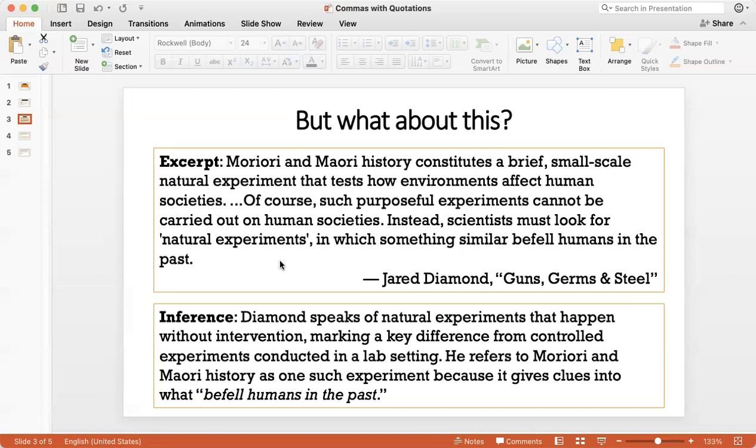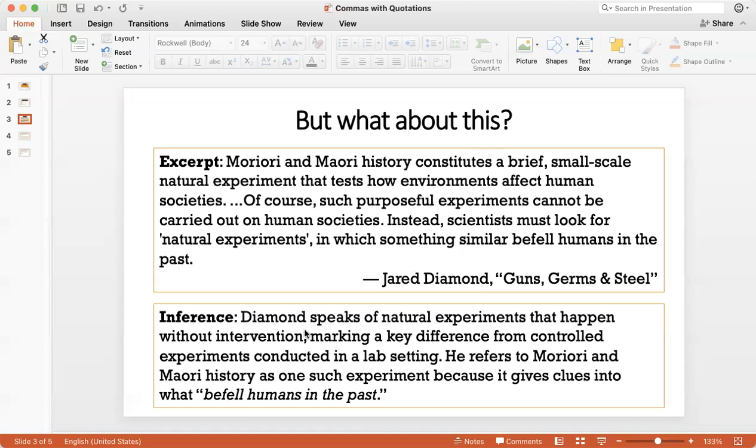So we can study how humans lived thousands of years ago by studying these societies, and that provides us a natural experiment. Because normally when you do an experiment, you have a control group and an experimental group, and you compare the two, right? But you can't do that with human societies, because you cannot run experiments on them. And so the Maori and Moriori history provides us a way to study human evolution and human changes in a natural setting, right? So let's say a student was asked to write what he inferred from Diamond's quotation.